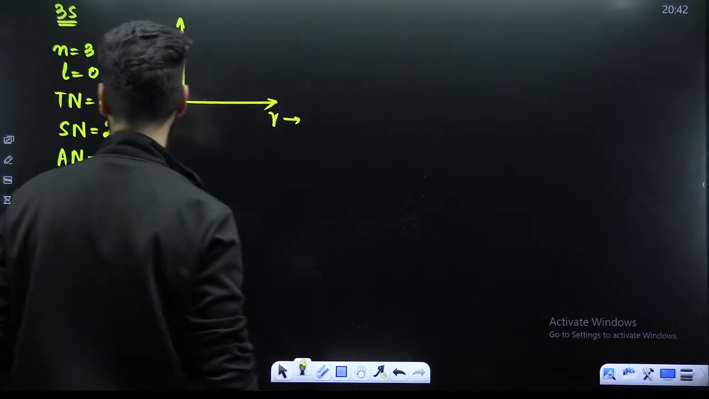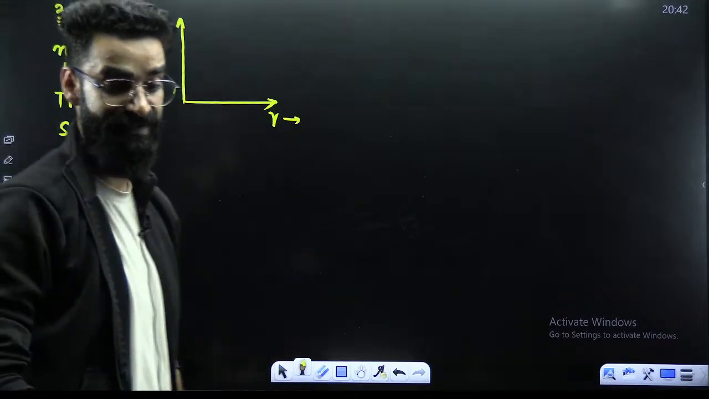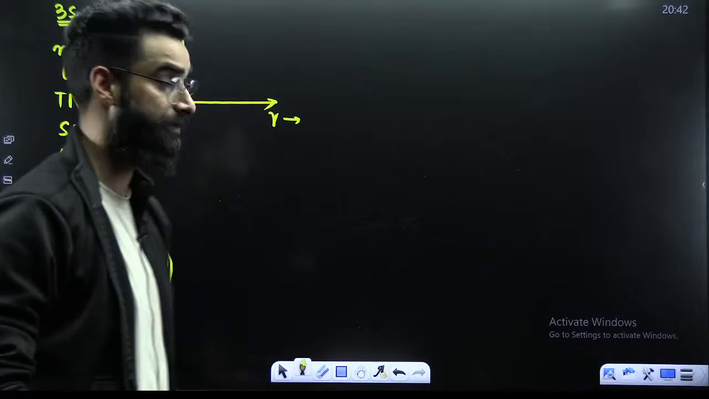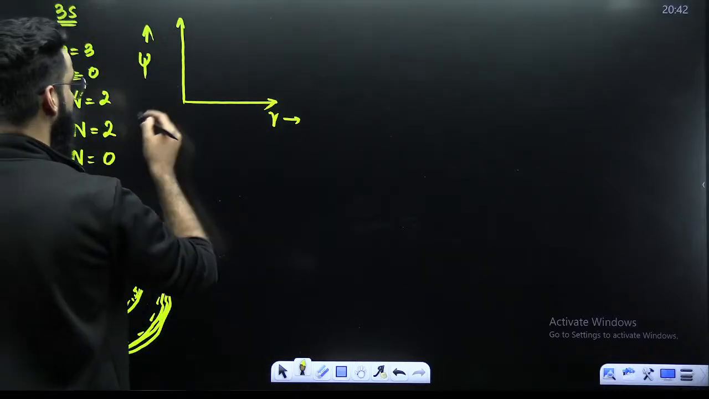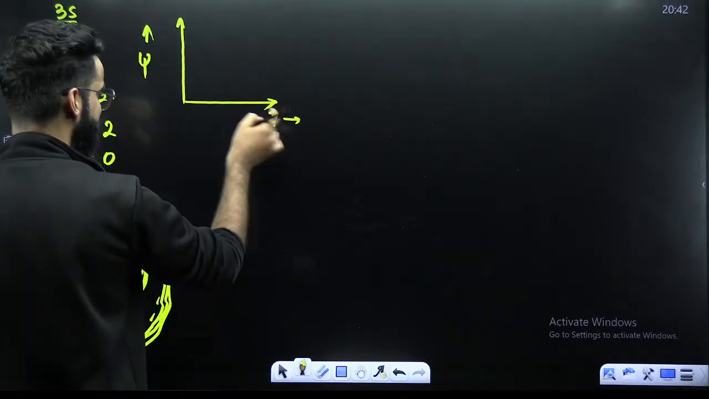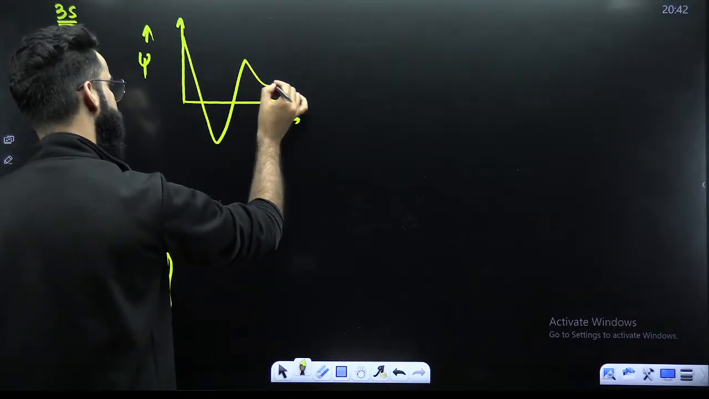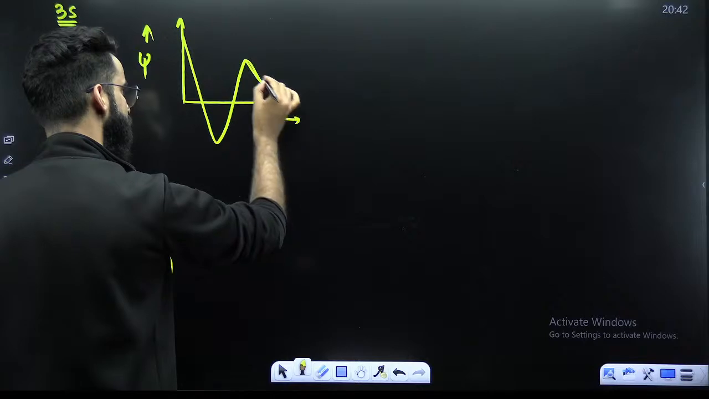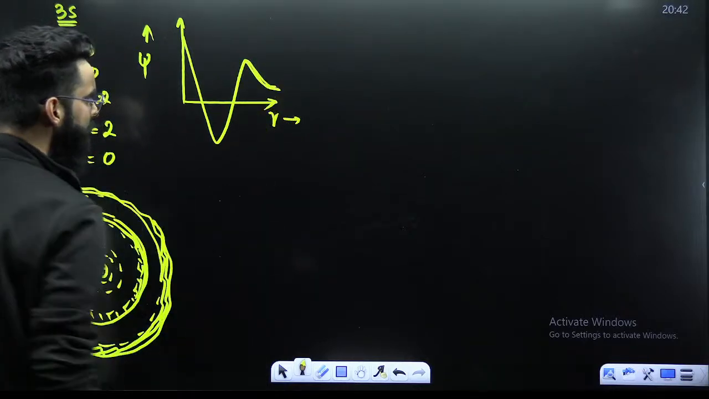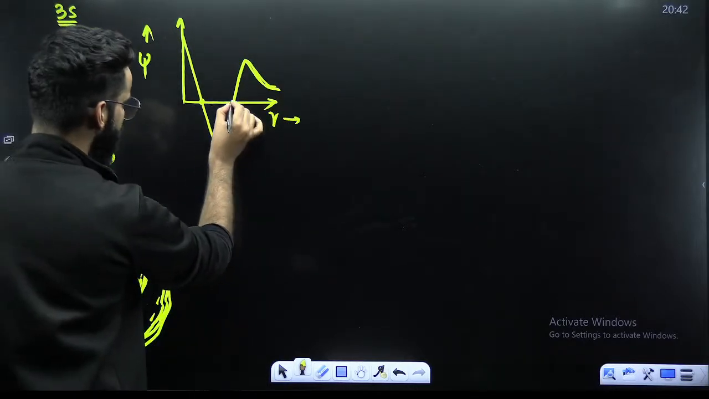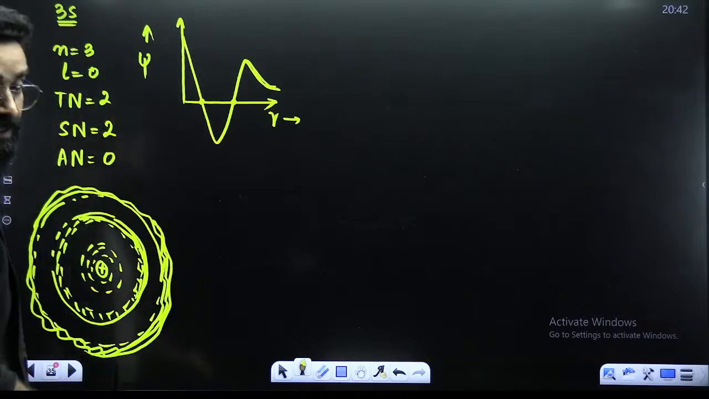When you make psi versus R, in case of S, psi versus R as well as psi square versus R, they start from the top, right? And there are two nodes. So the graph has to touch this R axis 2 times. So this is once and this is twice. And these 2 points represent your nodes over here, the radial nodes.